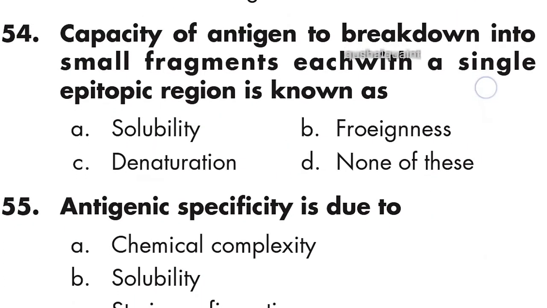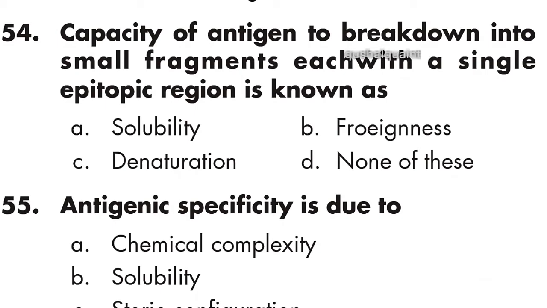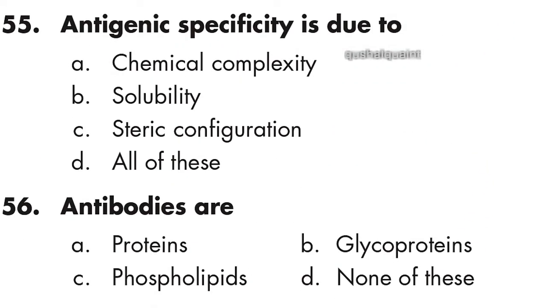54th: the capacity of an antigen to break down into small fragments, each with a single epitopic region, is known as solubility. Option A is right, solubility. Next question: antigenic specificity is due to steric configuration. Option C is right, steric configuration.